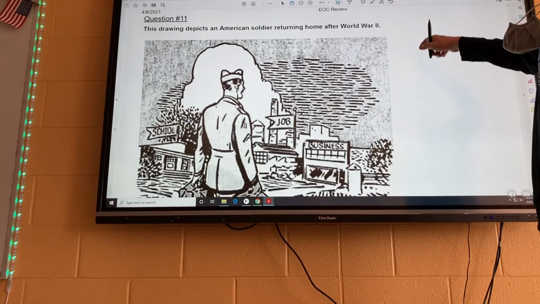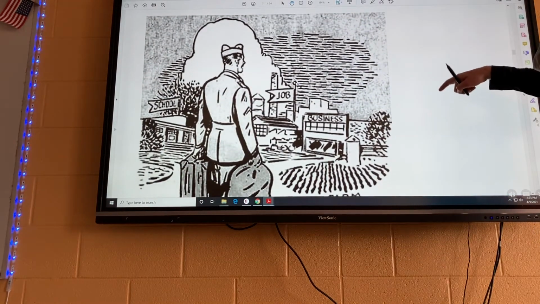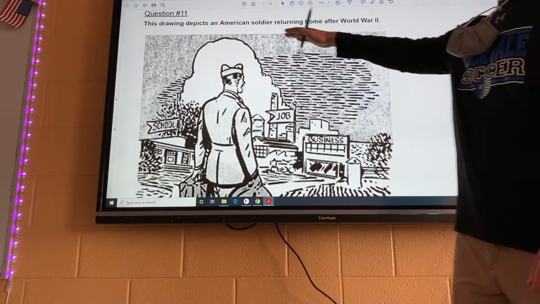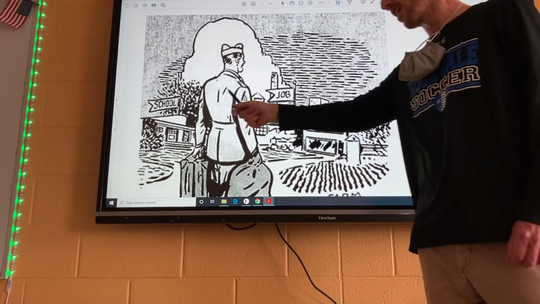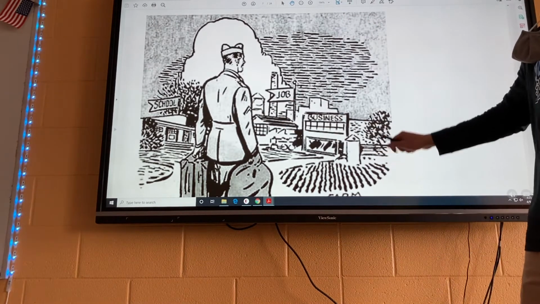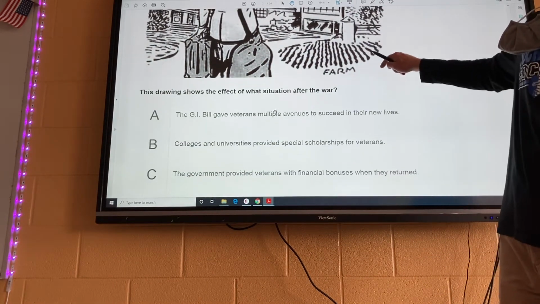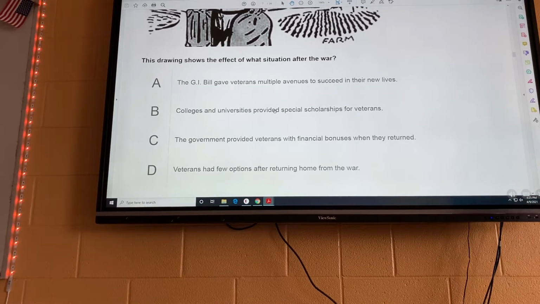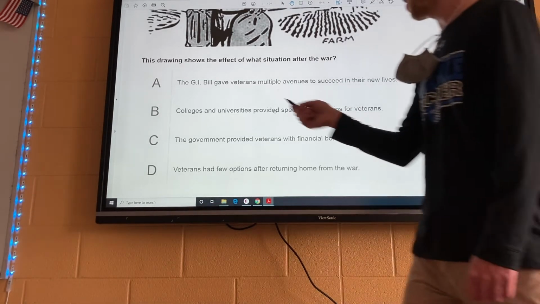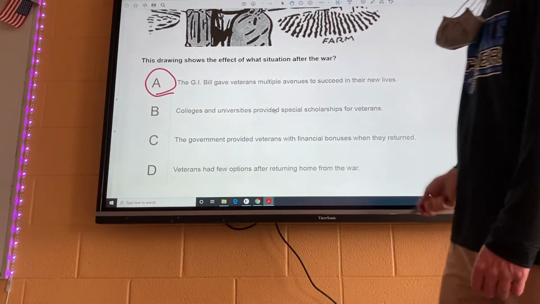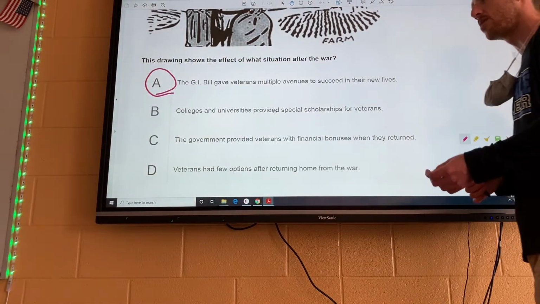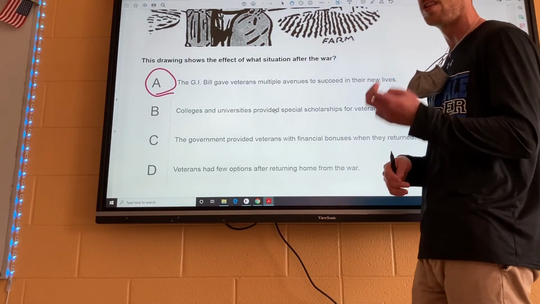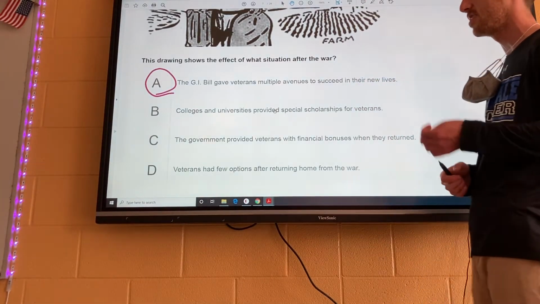All right. This moves on to the 1950s, and it shows a soldier. It says this drawing depicts an American soldier returning home after World War II. You can see he's got options of school, job, business, farm down here. It says this drawing shows the effect of what situation after the war, and it's referring to this veteran having a lot of options to succeed because of the GI Bill, okay? The GI Bill, remember, they could use it to go to college, they could use it to buy a home, they could use it just to live off of for a little bit, they could start a business, etc., etc.